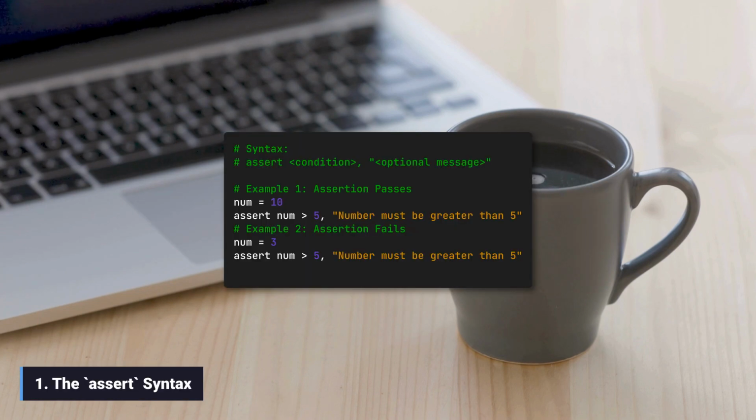1. The assert syntax. The assert statement takes a condition and an optional message. If the condition is true, nothing happens, and execution continues. If the condition is false, Python raises an AssertionError, immediately stopping the program and displaying the optional message. The failure of an assertion indicates an internal bug that needs fixing, not an expected runtime event.